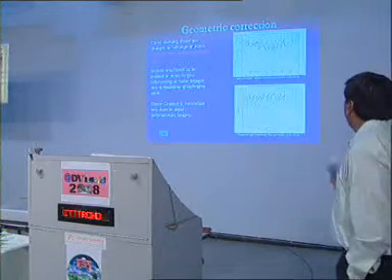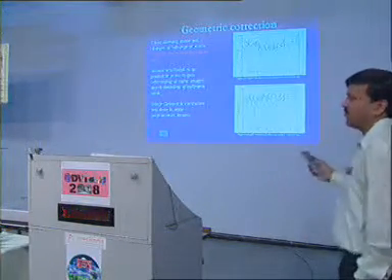If you see that, in that image we have cut one portion, for example water bodies.